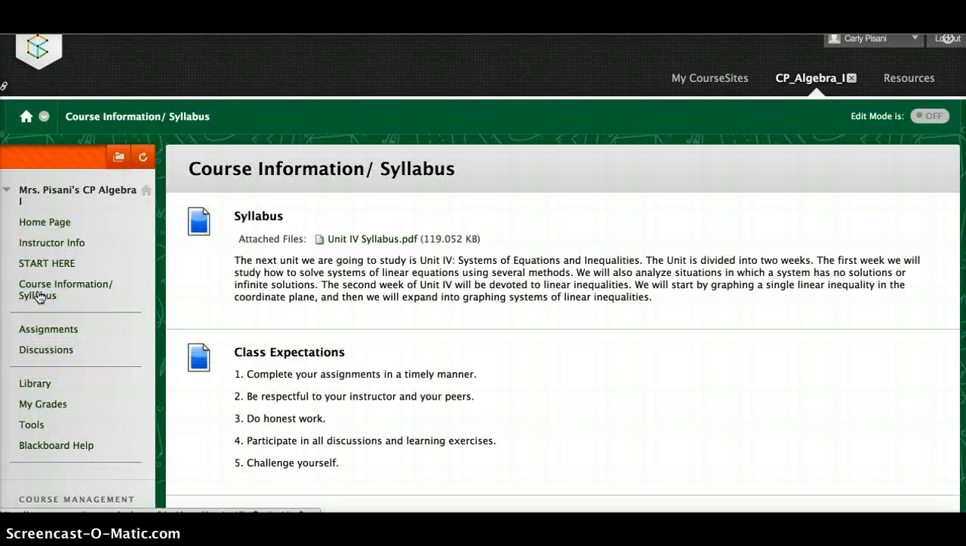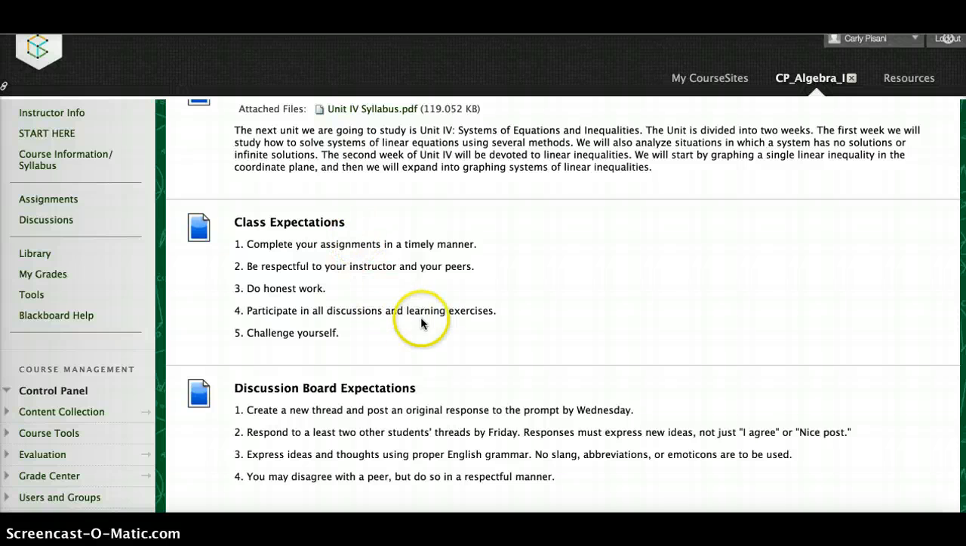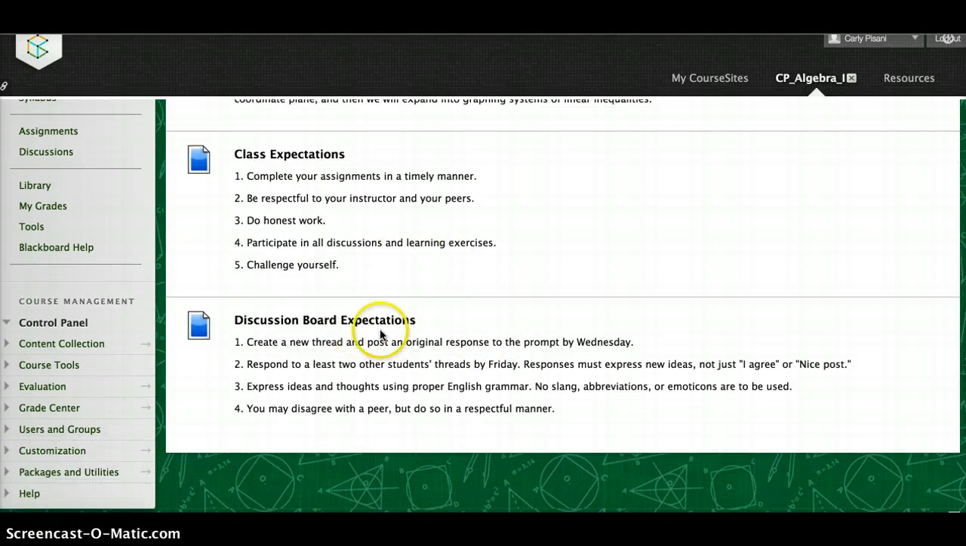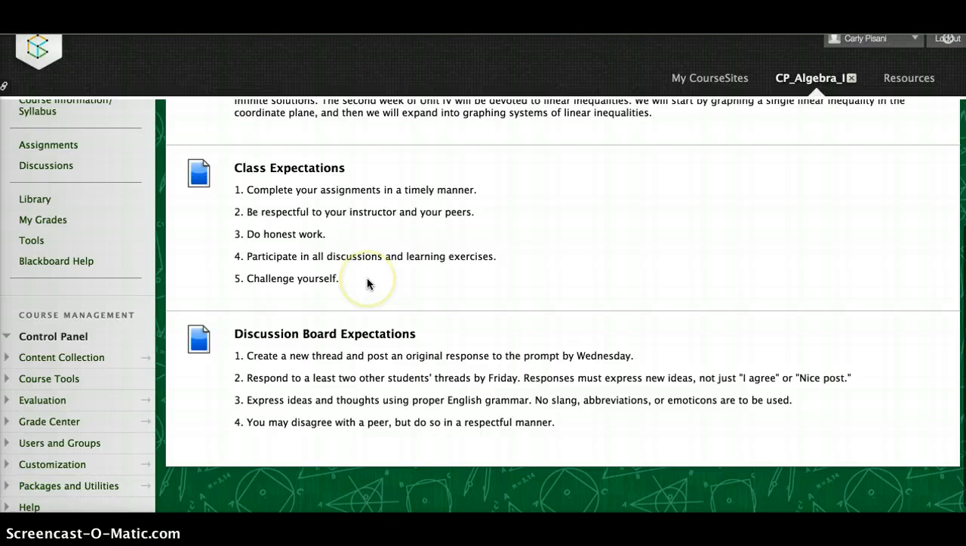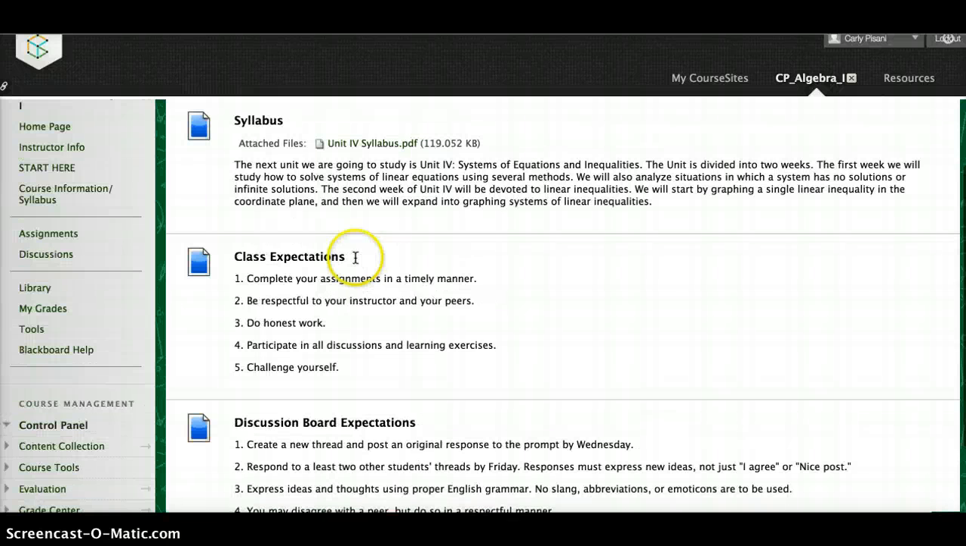The Course Information tab has another link to the syllabus and a little overview of what this particular unit is going to contain. There are some expectations for the students, and there are expectations for the discussion board specifically: by when the students have to post their first thread and when they need to reply, how many times, and specifically, not to just write "I agree" or "nice post," but to be more elaborate.